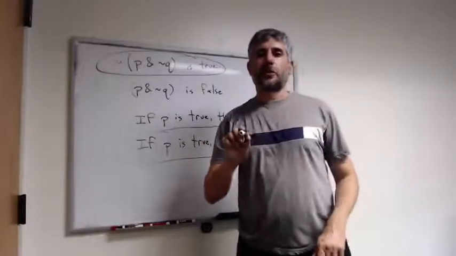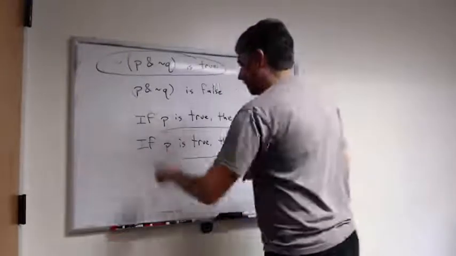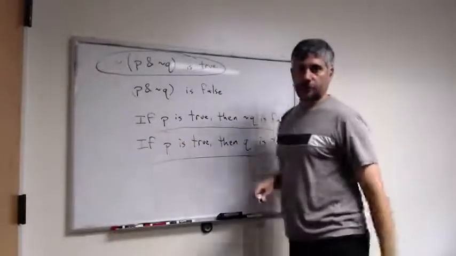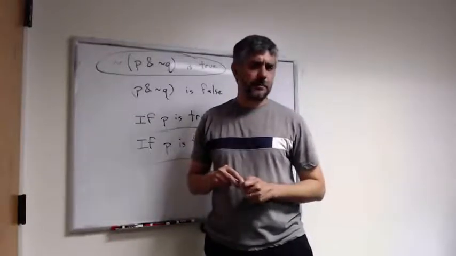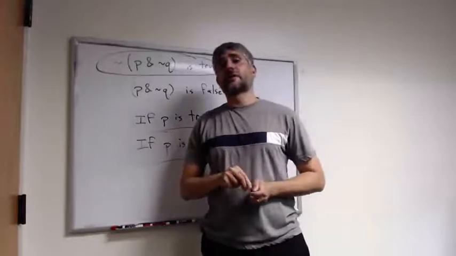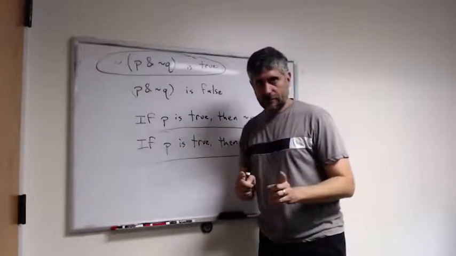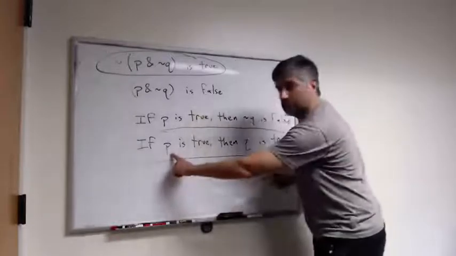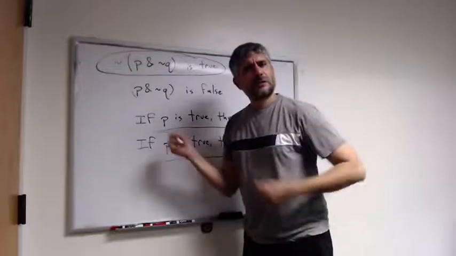But notice, we can conclude something else. Suppose that if P is true, then Q is true. What follows from that? Well, one thing that follows from it is that you can't have it be the case that P ends up being true but Q is false.